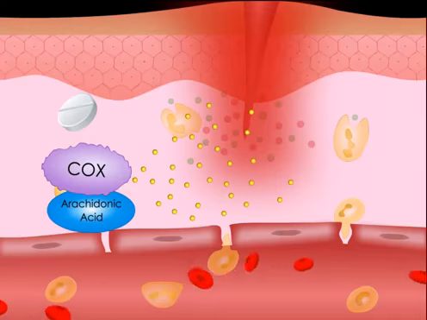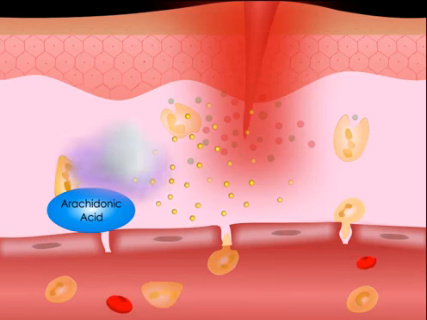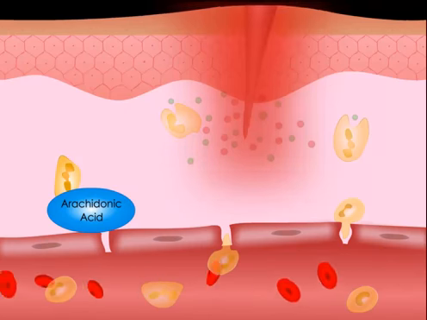Aspirin chemically reacts with COX irreversibly, disabling the enzyme and halting the formation of prostaglandins. Reduced production of prostaglandins in turn reduces inflammation.